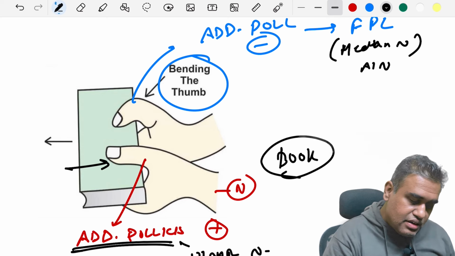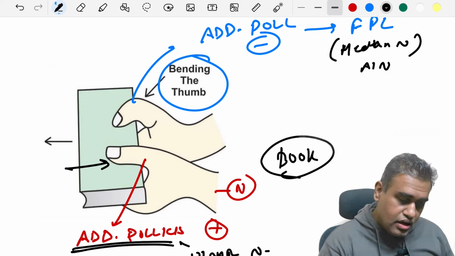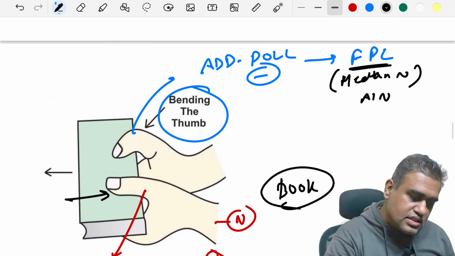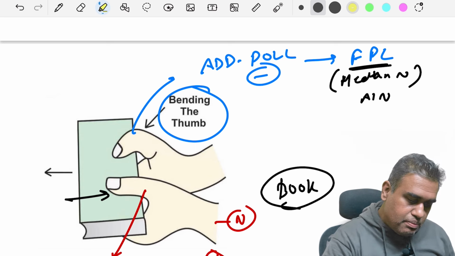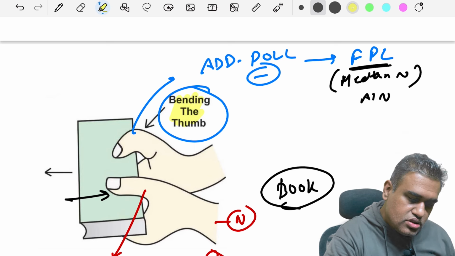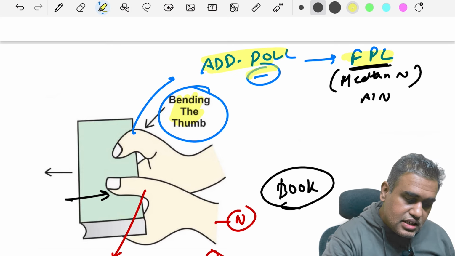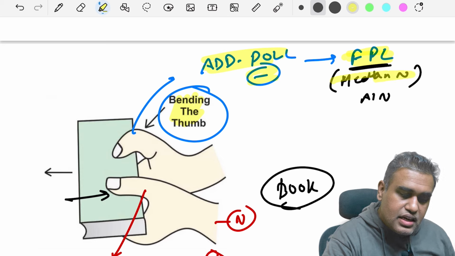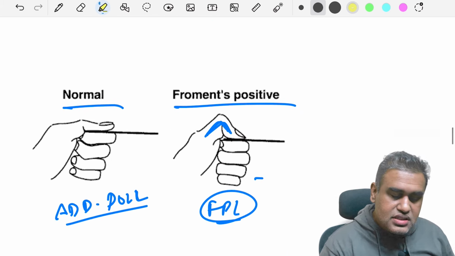But on the right side, if the adductor pollicis is non-functional due to ulnar nerve injury, what will happen? The flexor pollicis longus is going to take the role of adductor pollicis, and there will be bending of the thumb over here, as you can see. In place of adductor pollicis, the FPL takes over, because the ulnar nerve is injured. So now the FPL, which is supplied by the median nerve, will take the role. That is known as the book test, and sort of similar is the Froment's test.